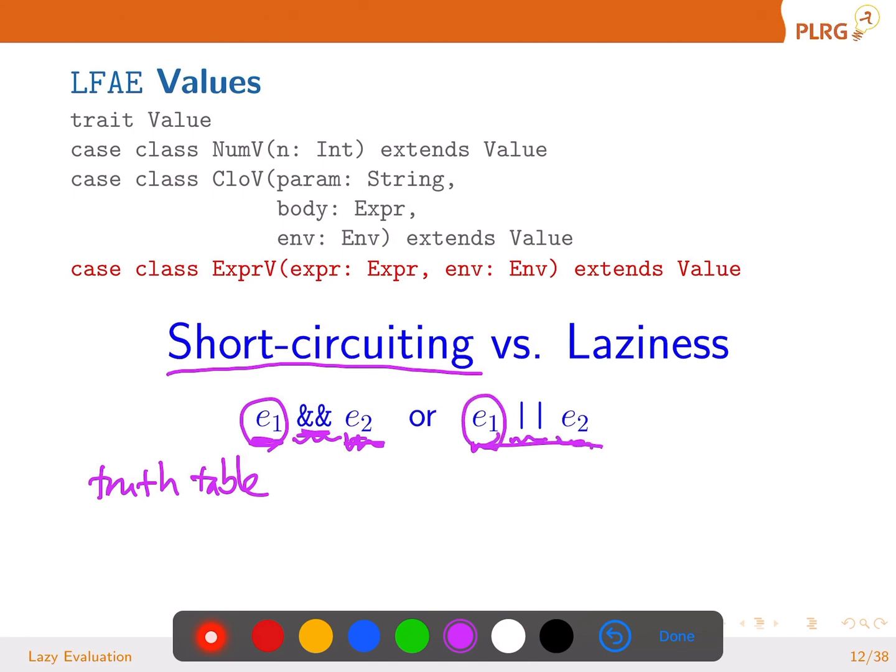they are pure. In real programming languages, because they may not be pure, right? There may be side effects like mutation, exceptions, and things like that. So evaluating E2 may result in different results, even though E1's value is false in this AND and E1's value is true in this logical OR. But in many languages, they provide this short-circuiting semantics, meaning that, in logical AND, if E1's value is false, it does not evaluate E2. In logical OR, if E1's value is true, then it does not evaluate E2.